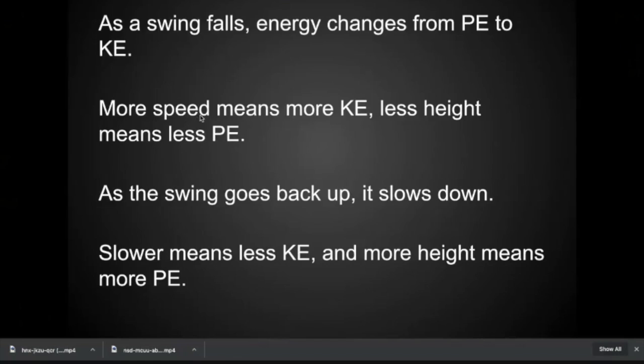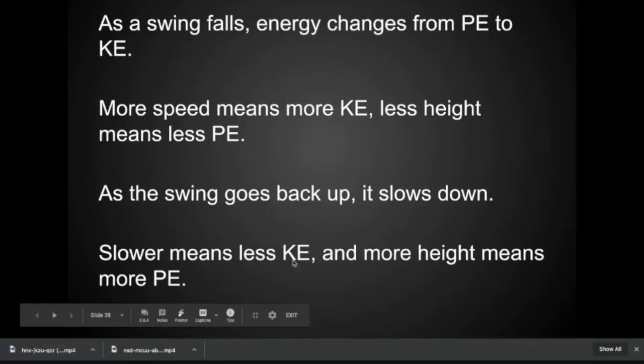So it's going to go faster and faster, lower and lower. So the mechanical energy is mostly made up of kinetic energy right now. Now it gets to the bottom of that swing, it goes past the fastest point, and then it starts going up again. Increasing potential energy because height is increasing, and things slow down as they move upward. So the increase in potential energy is matched by the loss of kinetic energy.